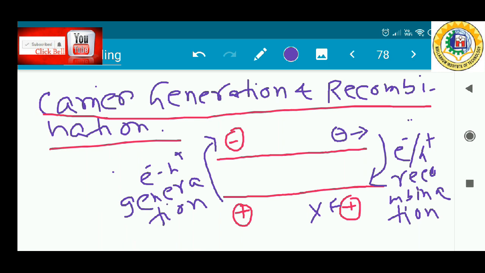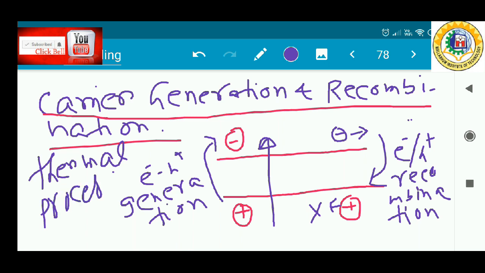However, electrons are continually being thermally excited from the valence band to the conduction band, by the random nature of the thermal process through which electrons and holes are generated. Now we are considering only the thermal process. That means the semiconductor is kept at room temperature, and due to the temperature, electrons and holes are being created in the conduction band and the valence band respectively.